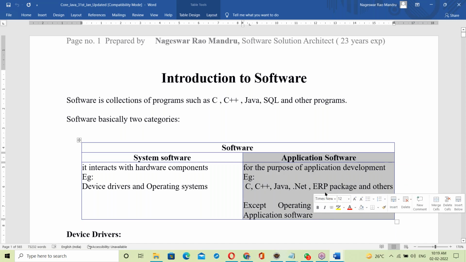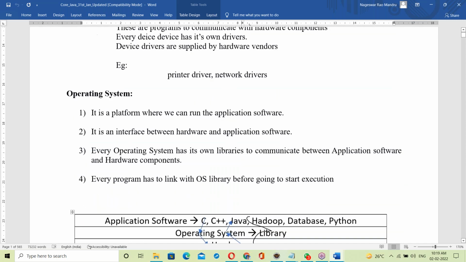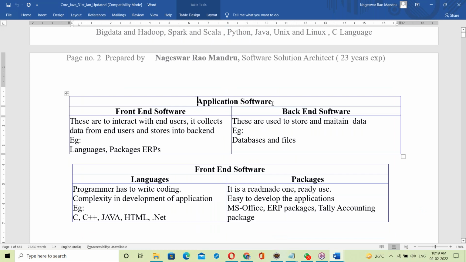Now our topic is application software, so let us move to application software. Application software has basically two categories: front end software and back end software.